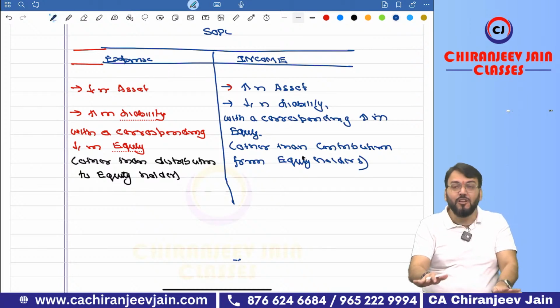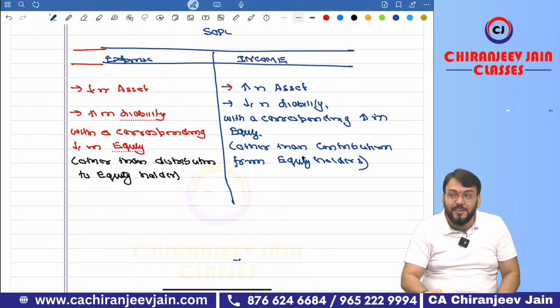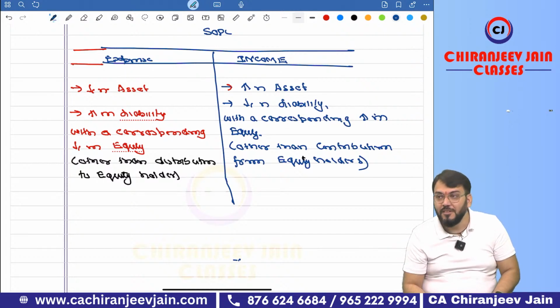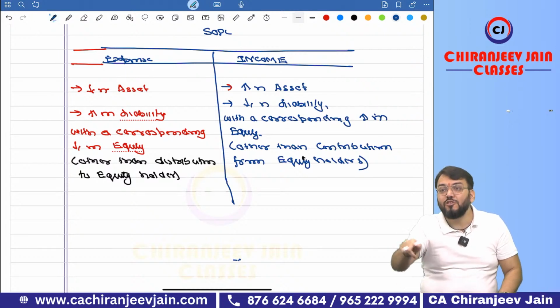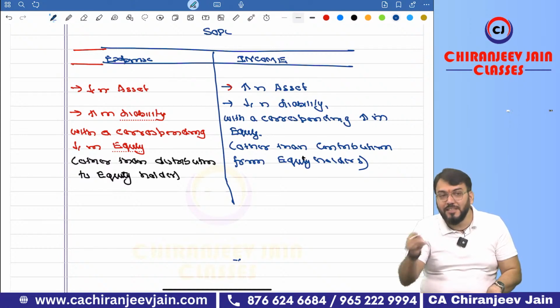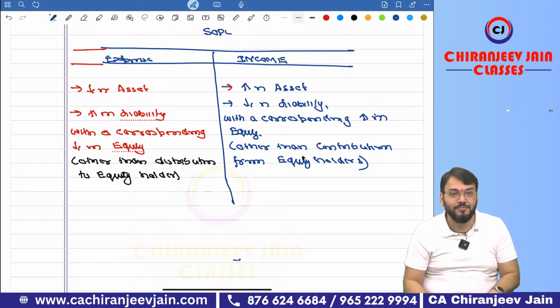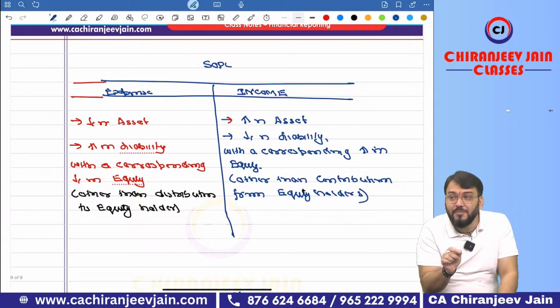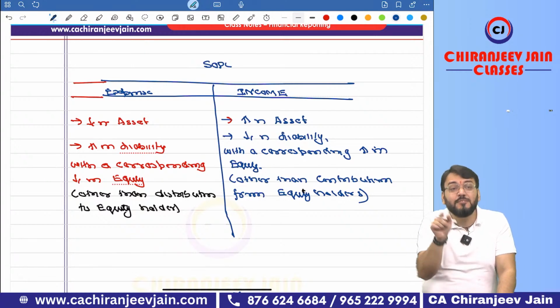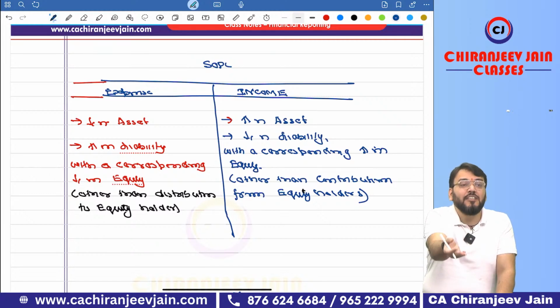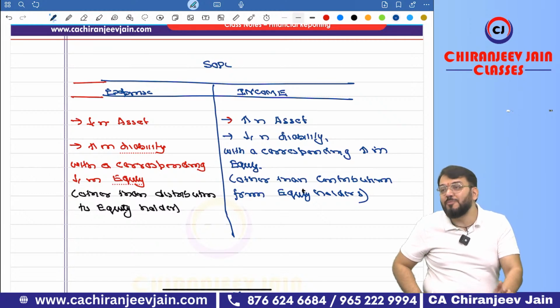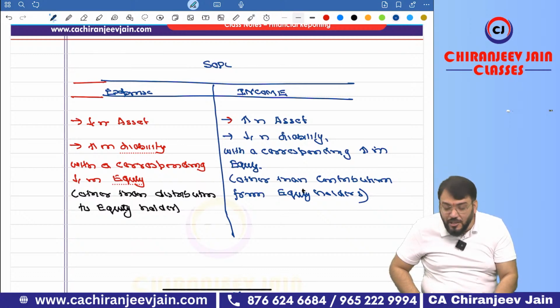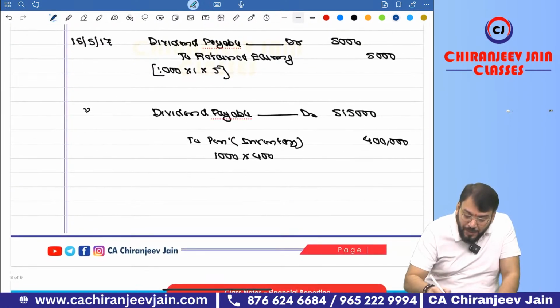This becomes the definition of income and expense. Because of that, dividend is not an expense, because dividend is a distribution to equity holders. Therefore dividend is not debited to the PL account; it is debited to the retained earnings account. Correct? Now understood. So whenever I say whether it will be transferred to PL, apply the definition of income and expense. If it satisfies the definition, then it is either income or expense and is transferred to PL.